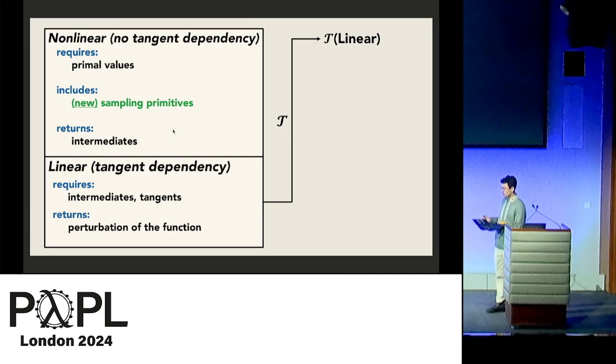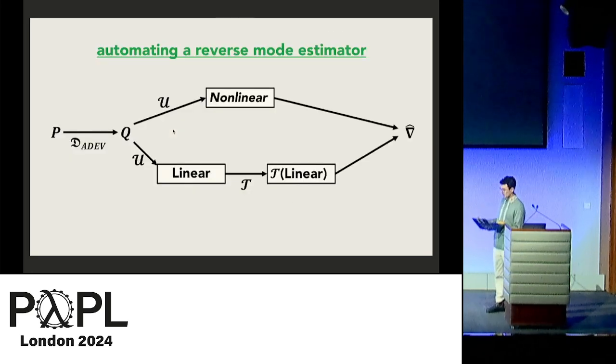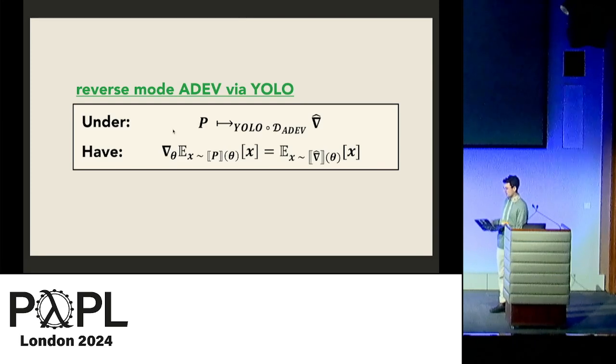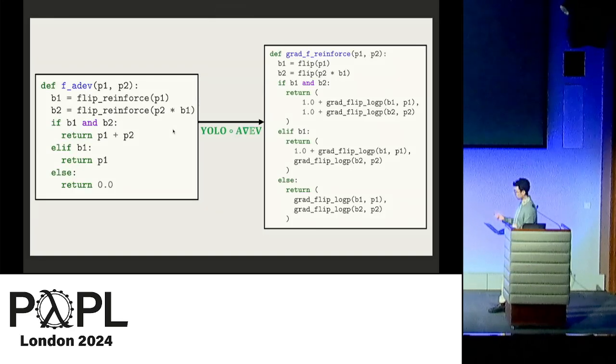Now, after applying U, the recipe from YOLO is to apply transposition to the linear part, from which we construct a gradient estimator by utilizing the nonlinear and transposed linear parts, as is done in YOLO. Now, our proposition is that the resulting gradient estimator satisfies the unbiased estimator relationship we discussed at the beginning of the talk, and as is true in reverse mode, doesn't require repeated evaluations to construct the full gradient. In other words, the composition of the two techniques take our original program directly to a reverse mode estimator.